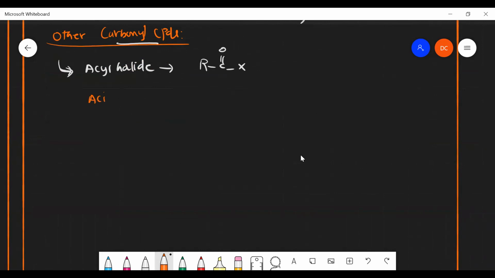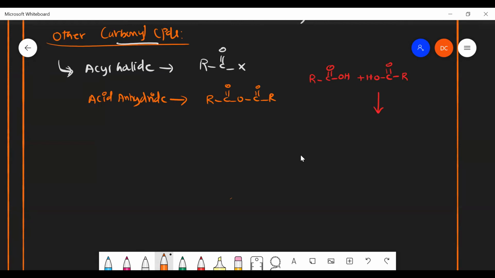The next one is acid anhydride. Acid anhydride means what? R C double bond O, O C double bond O R. Anhydride means what? In school, whether they completed this or not? They're halfway.